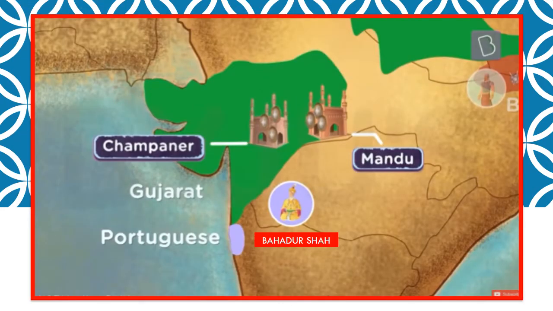Now that Babur was out of the picture, Bahadur Shah thought it was the right time to attack and occupy Delhi and Agra. He got his troops ready to attack Humayun. But Humayun was very smart and he acted quickly. He quickly captured the 2 forts that were there in Gujarat, Mandu and Champaner. Now, seeing this, Bahadur Shah lost all confidence in his army, and he began to retreat and took refuge with the Portuguese. And he remained there as a refugee till he died in 1537.